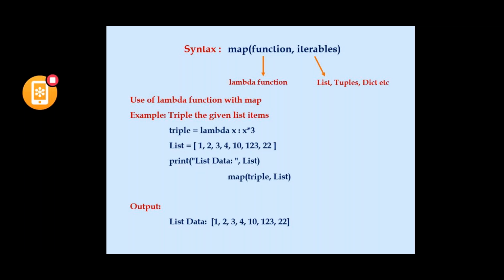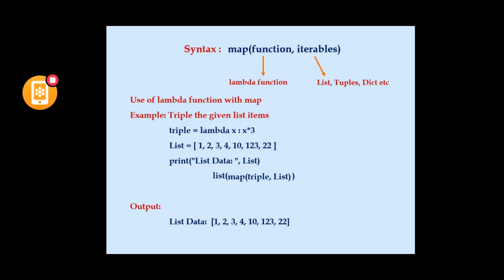So triple is a lambda function, so I have defined that. Here lambda is a keyword, x is an argument, colon x into 3. Here we are passing each and every list item individually to the lambda function. So I am typecasting the obtained map, because the return value has to be 3 times the given list items. For that, we are assigning it to a variable called new list, and I am printing the new list. The output will be like this.